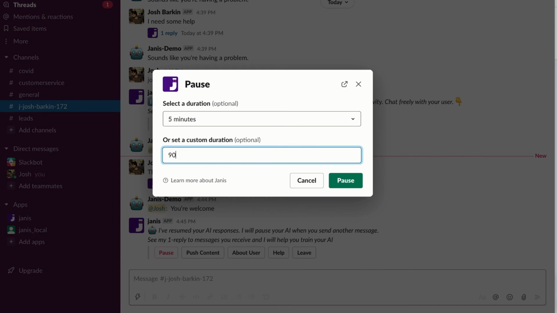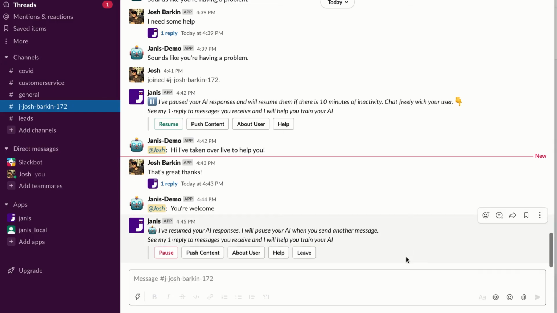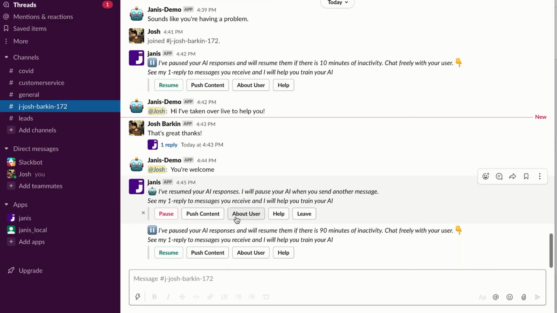Now this is helpful. Maybe you just want to use the bot to answer some quick questions, and your goal is to get into a live conversation. So once you do, if you don't want the automation to resume immediately or after 5 minutes or 10 minutes, you can configure the amount of time, and then Janice will pause, and you can see here Janice will pause your AI responses and then resume them if there is 90 minutes of inactivity. So you can just keep chatting freely with the user.